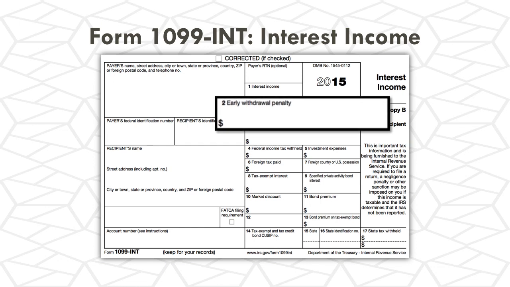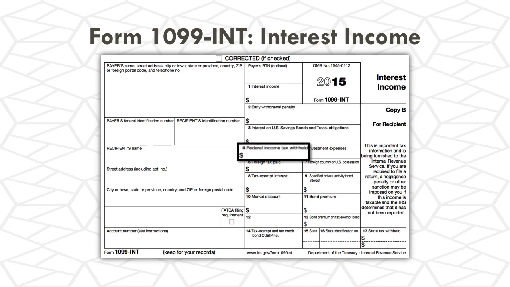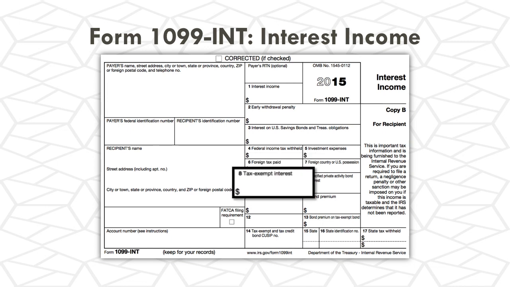Box 2 is going to report the amount of interest or principal that was forfeited as the result of an early withdrawal. Okay, so that is a penalty that is assessed on the taxpayer. Box 4 will show any federal income tax withheld on taxable interest. Box 6 is going to report any foreign tax that was paid by the taxpayer. And box 8 is going to show tax-exempt interest paid to the taxpayer. So let's look at these boxes more closely.